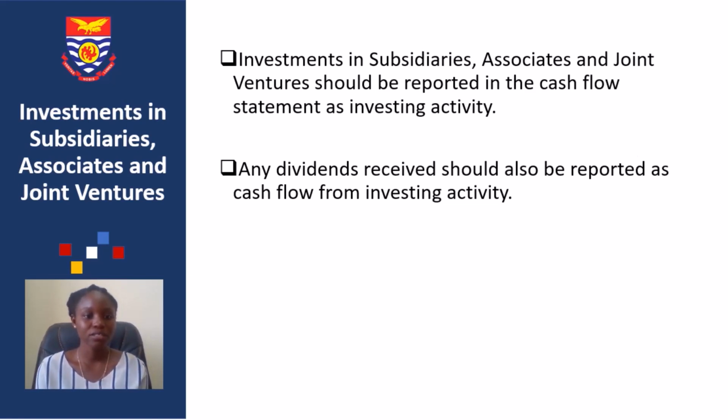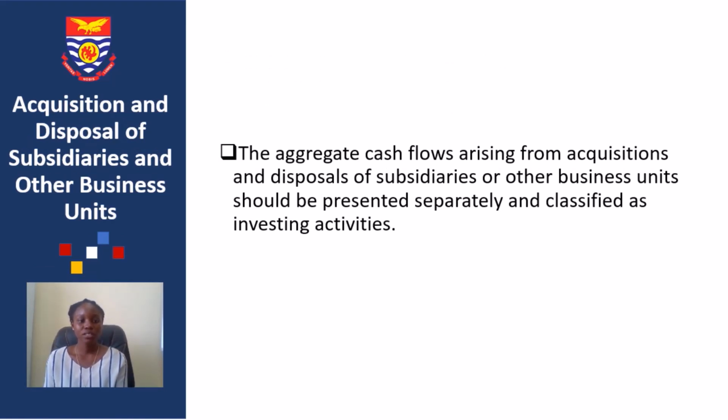Investment in subsidiaries, associates, and joint ventures. Like we said, these kinds of investments should be reported in the cash flow statement as an investing activity, and therefore any dividends that you receive from investments in subsidiaries, associates, or joint ventures should also be reported as cash flows from investing activity. Acquisition and disposal of subsidiaries and other business units. The aggregate cash flow that arises from acquisitions or disposal of subsidiaries or other business units should be presented separately and classified as investing activities as well.